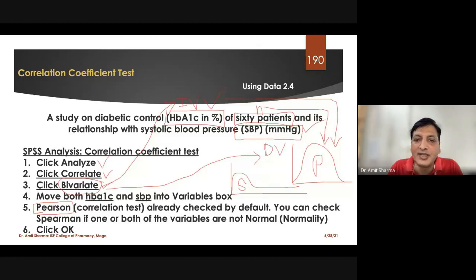The method remains the same. You just have to choose which test you are going for, Spearman or Pearson, by clicking a checkbox there. Here I have mentioned that Spearman correlation is for when one or both variables are not normally distributed.